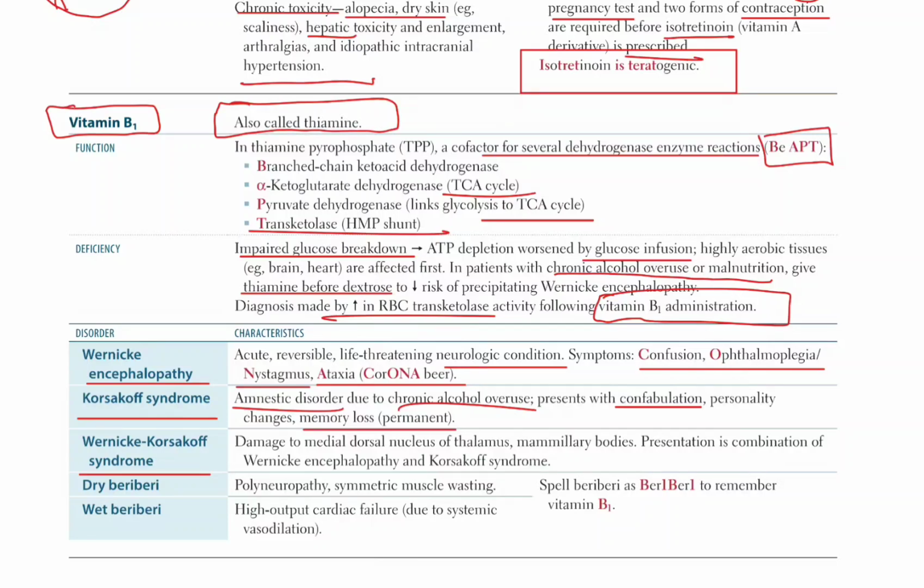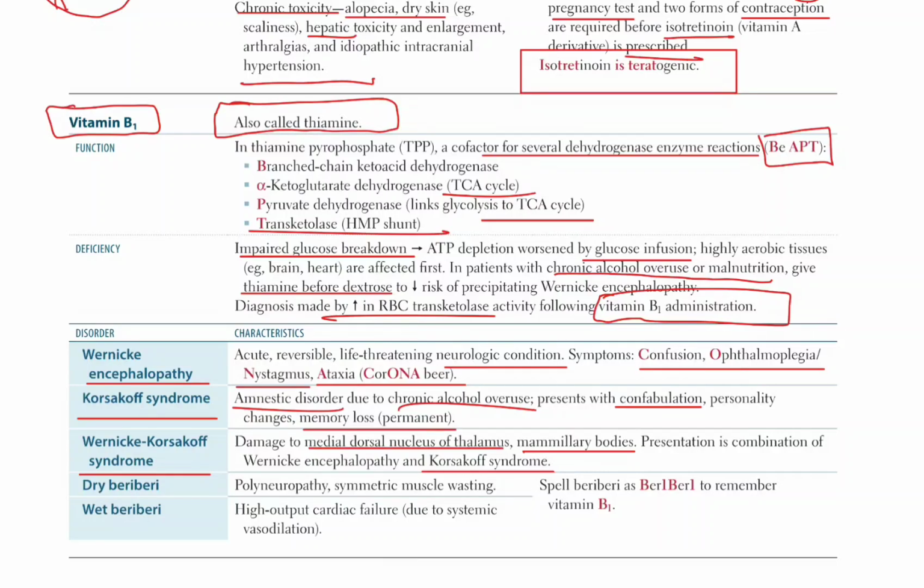Damage to the medial dorsal nucleus of the thalamus and mammillary bodies leads to Wernicke-Korsakoff syndrome. Its presentation is a combination of Wernicke encephalopathy and Korsakoff syndrome.